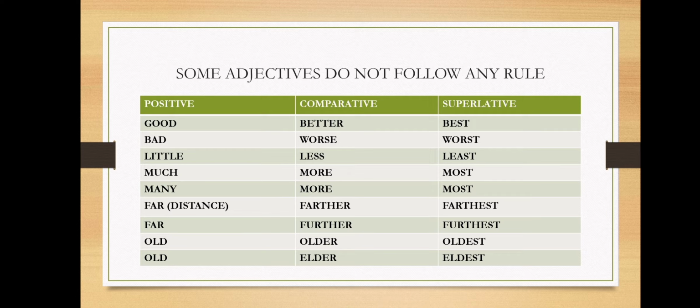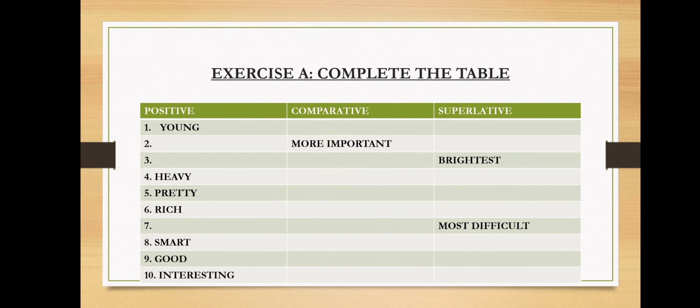Now children, let's see exercise A. Complete this table. So first we have young, dash, dash. Second, dash, more important, dash. Third, dash, dash, brightest. Fourth, heavy, dash, dash. Fifth, pretty, dash, dash. Sixth, rich, dash, dash. 7, dash, dash, most difficult. 8th, smart, dash, dash. 9th, good, dash, dash. 10th, interesting, dash, dash.